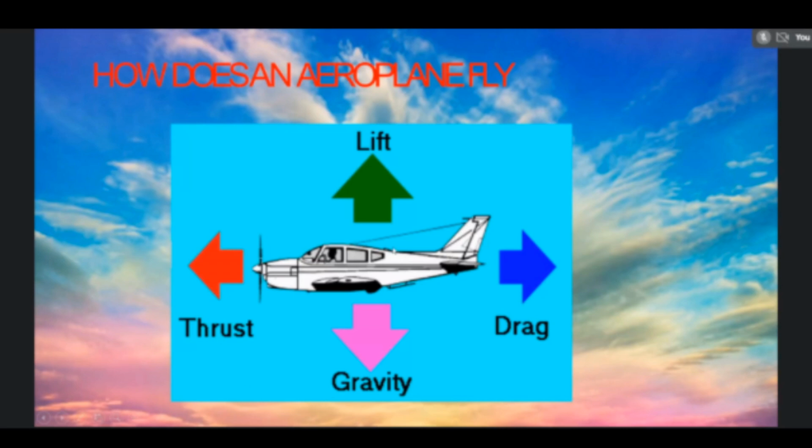The second law states that the rate of change of momentum in any direction is proportional to the force acting in that direction. That is F equal to ma. And the third law states that for every action there is an equal and opposite reaction. So these two laws will be used for producing the thrust in the engine.